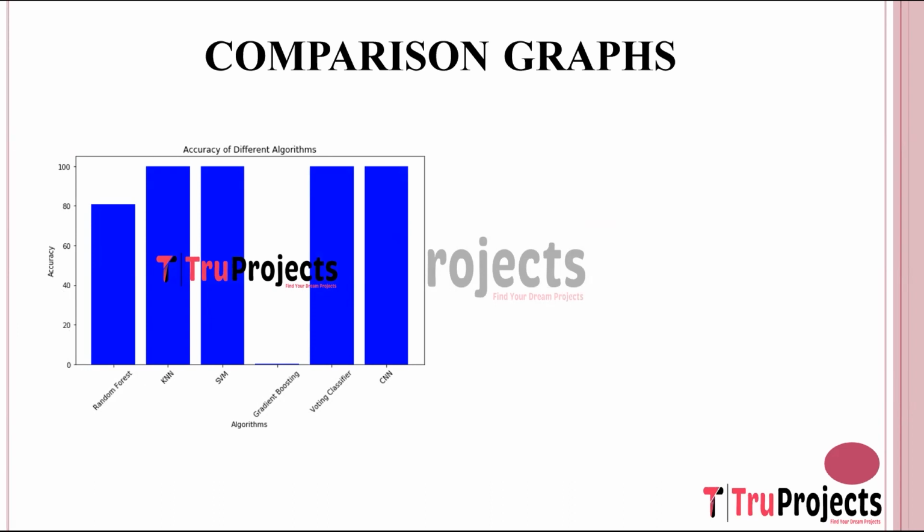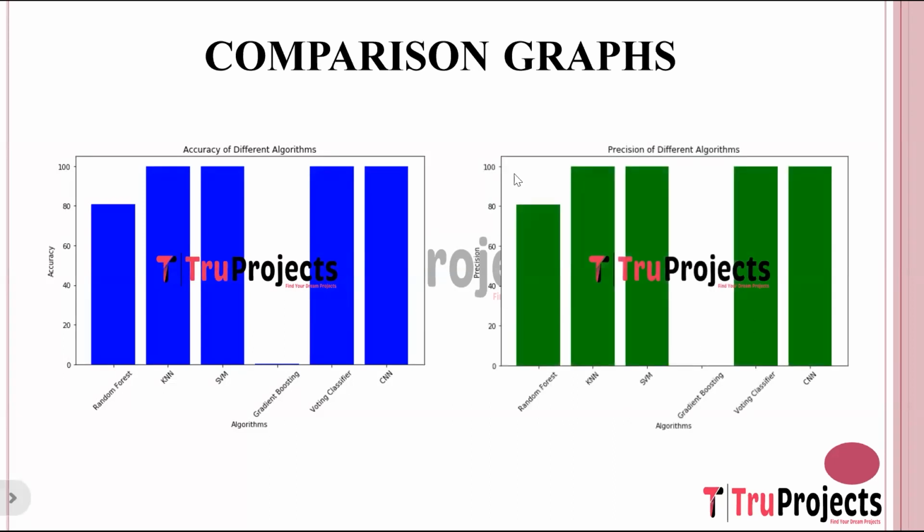Accuracy is a measure of the overall correctness of a classification model. It calculates the ratio of correctly predicted instances, both true positive and true negative, to the total number of instances. This is precision comparison graph. On the x-axis, we have algorithm name, and on the y-axis, we have precision score.